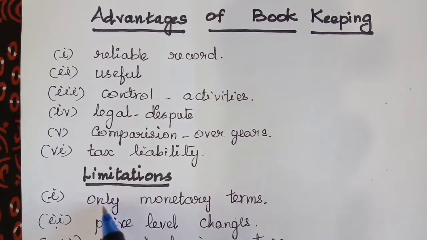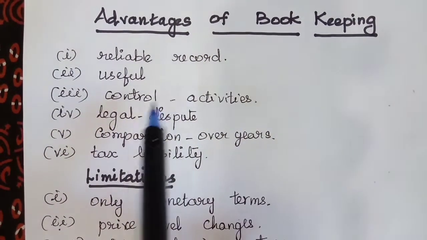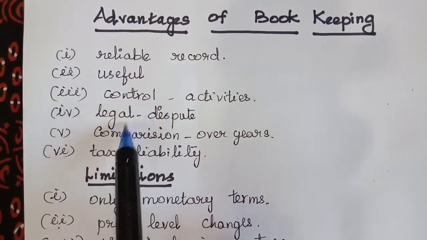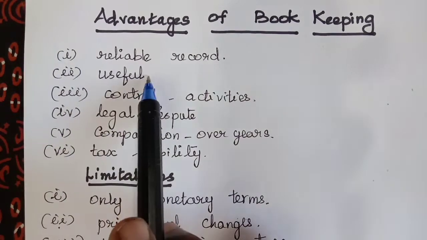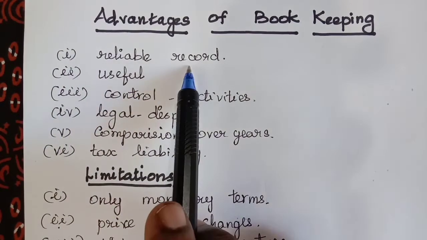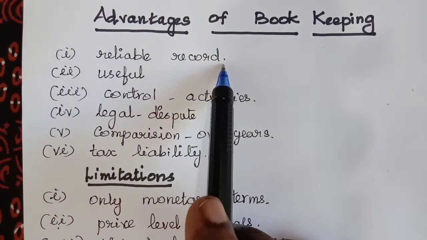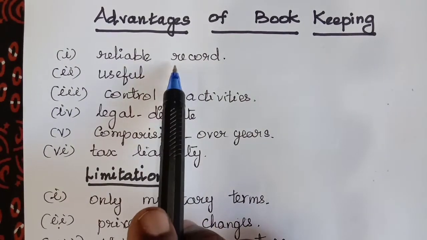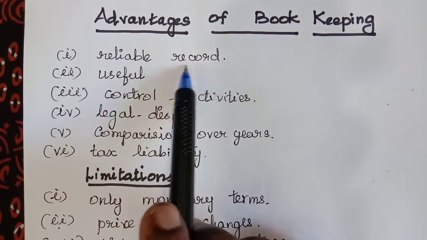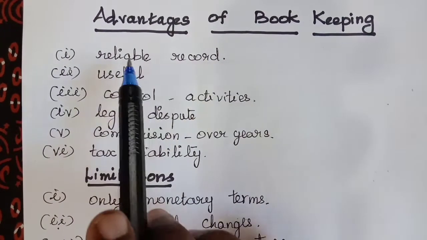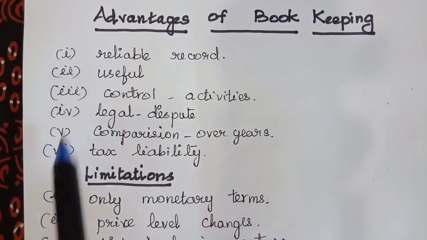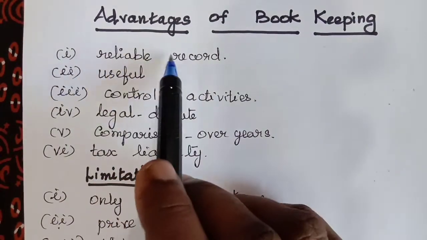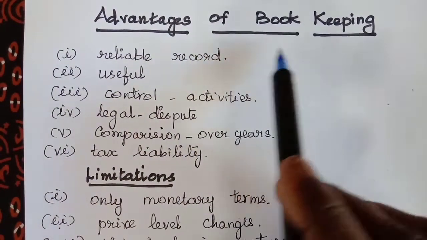Now let us see the advantages of bookkeeping. The first advantage is transactions are recorded systematically in chronological order in the books of accounts. So bookkeeping provides a permanent and reliable record for all business transactions. So this is very important. Each and everyone can rely upon the records maintained in the business.